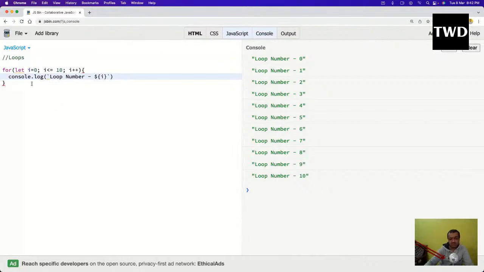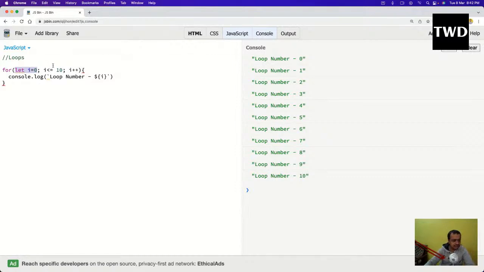How does it run? The first time it runs, let I equal to 0, initialization will be done. See it closely. It will come inside, and then it will check this condition. A loop will always run till the condition is true. It will only run till the condition is true, or else it doesn't run.